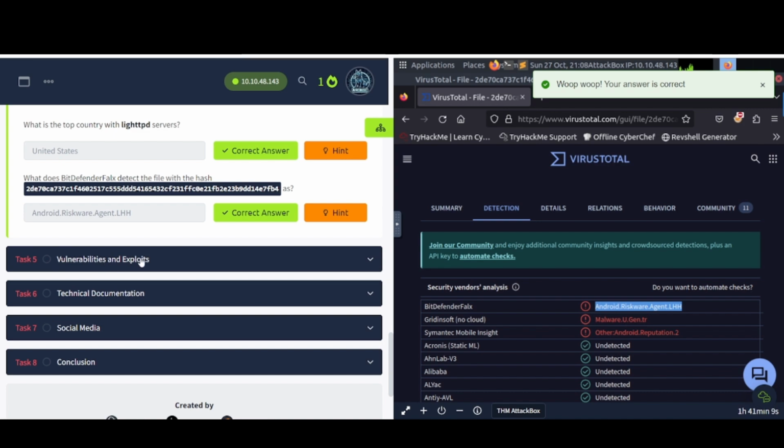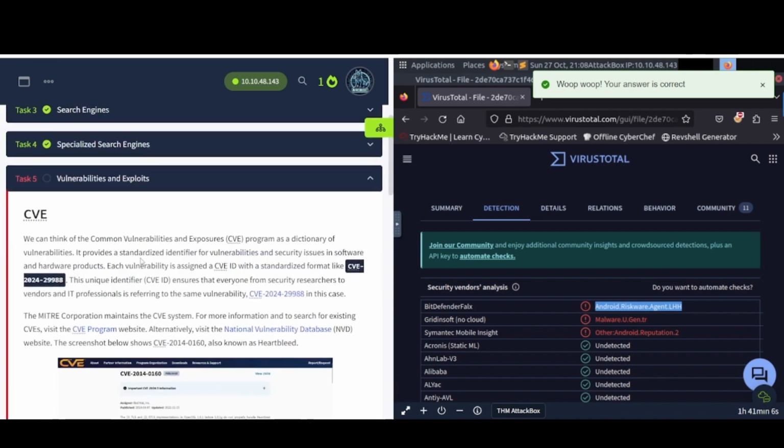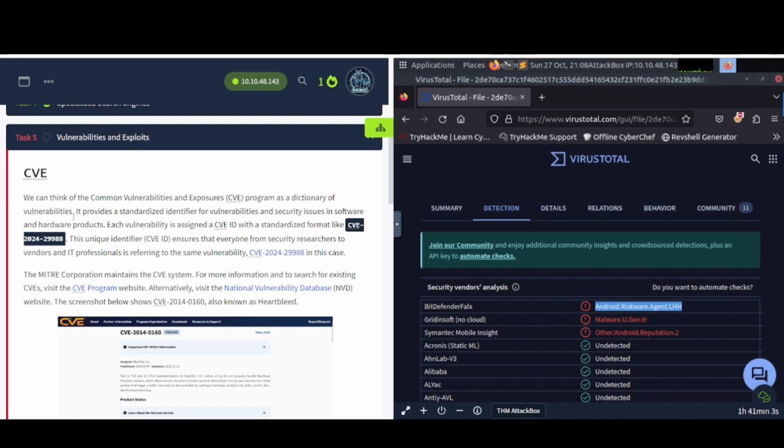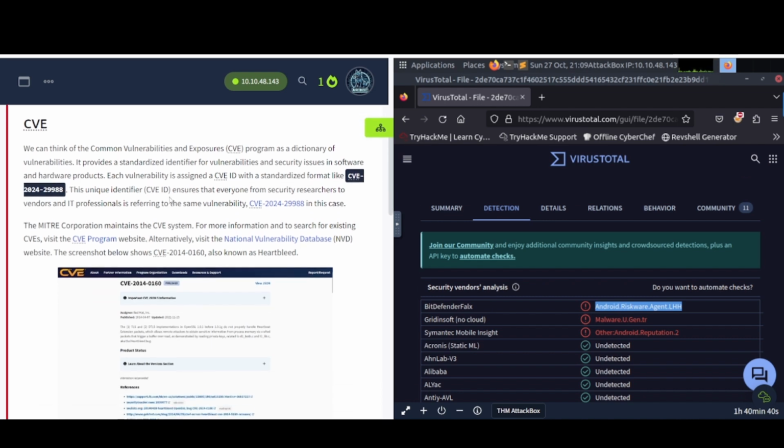Task number 5, vulnerabilities and exploits. So let's see what they have here. CVE, we can think of common vulnerabilities and exposures. CVE, programmed as a dictionary of vulnerabilities, provides a standardized identifier for vulnerabilities and security issues in software and hardware products. Each vulnerability is assigned a CVE ID with a standardized format like CVE-2024-29988. This unique identifier, CVE ID, ensures that everyone from security researchers to vendors and IT professionals is referring to the same vulnerability, CVE-2024-29988 in this case. The MITRE Corporation maintains the CVE system.